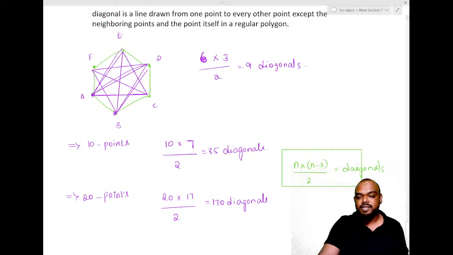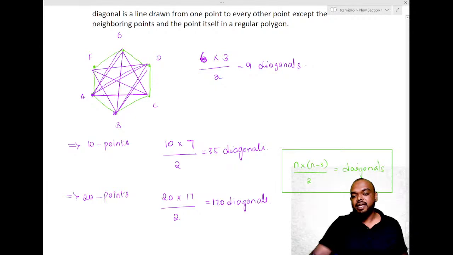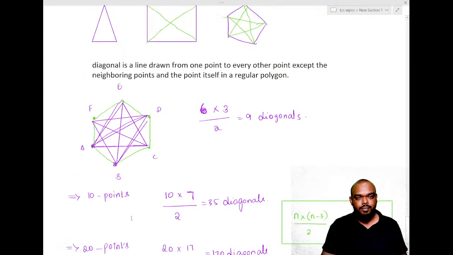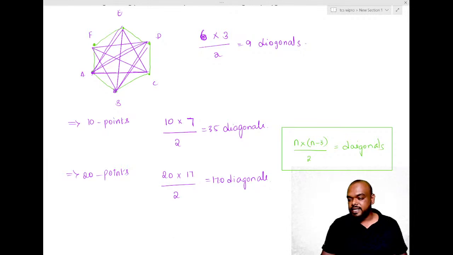Am I clear with this, everyone? Am I clear with the number of diagonals? Can we go to the next part? Let us learn how to calculate the number of triangles after this. Copy this one. Next, we shall start the number of triangles.